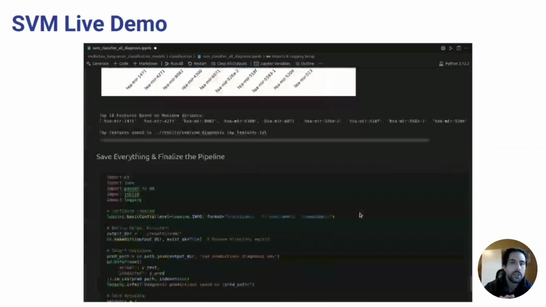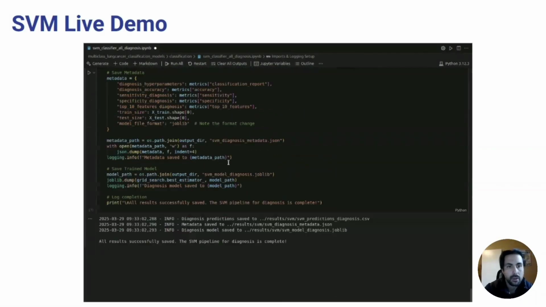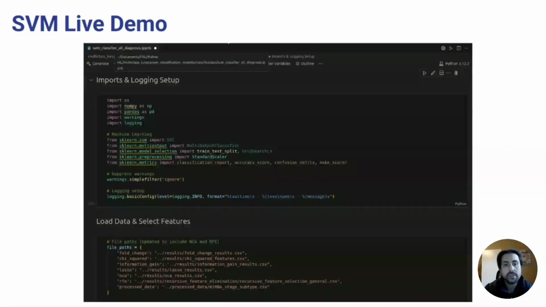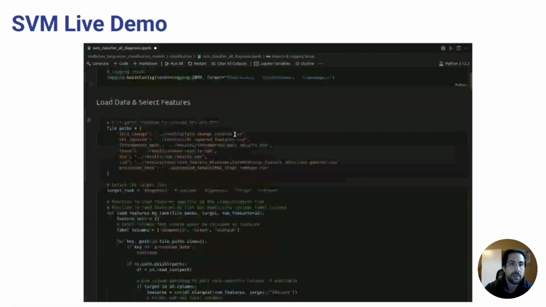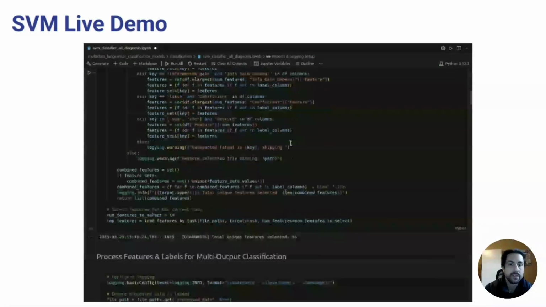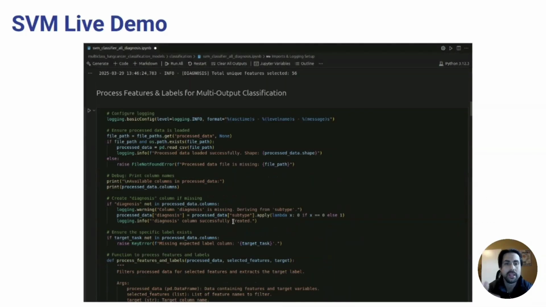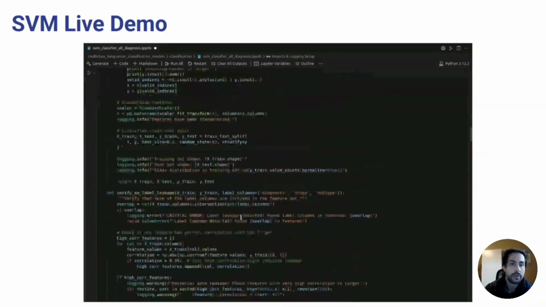In this demo, we show how we built the SVM model for lung cancer diagnosis. First, we selected the top 10 microRNAs from 6 feature selection methods. That gave us 56 unique features, down from over 1800, much easier for the model to work with.